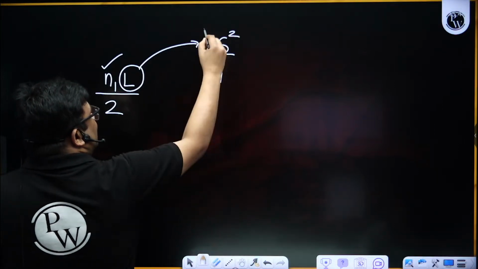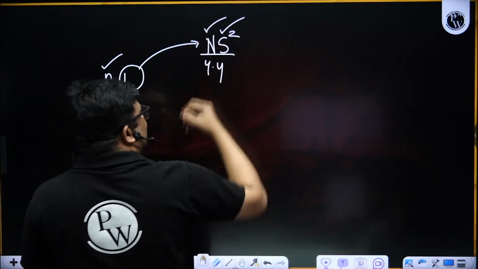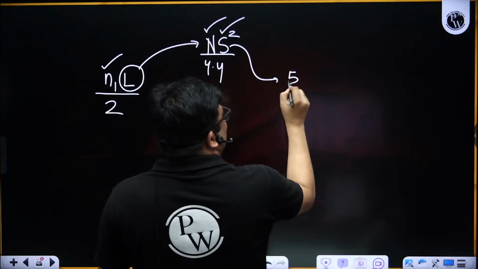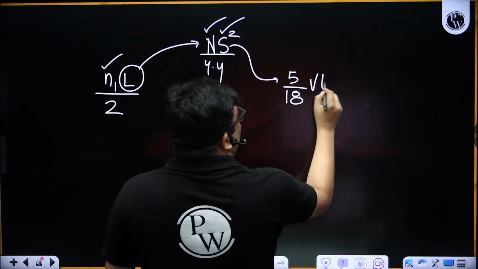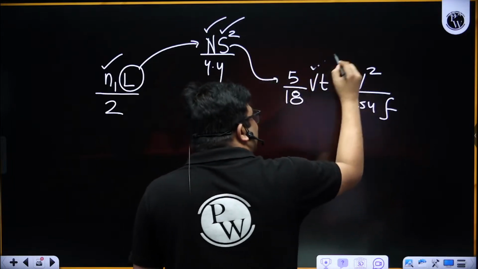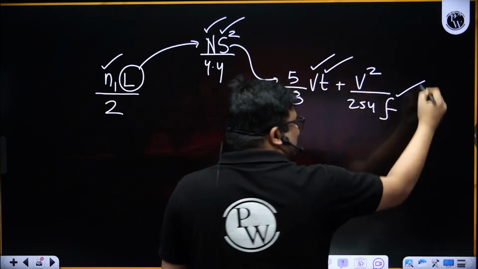So you have to start searching N. You have to start searching the side distance. Suppose side distance is not given. Then you have to find out using this formula. Then start searching for V, start searching for T, start searching for F.